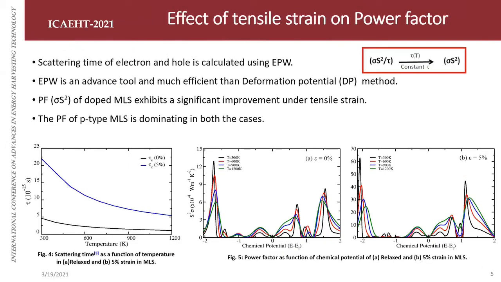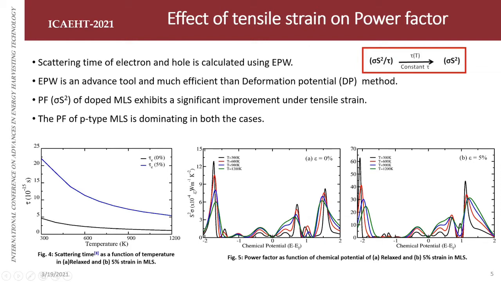Whereas the deformation potential method only incorporates longitudinal modes. So it means EPW is much more precise than the available methods. And you can see this graph, figure 4a. We distinctly calculated the temperature dependent scattering time for both strained and relaxed structures, and we have also calculated